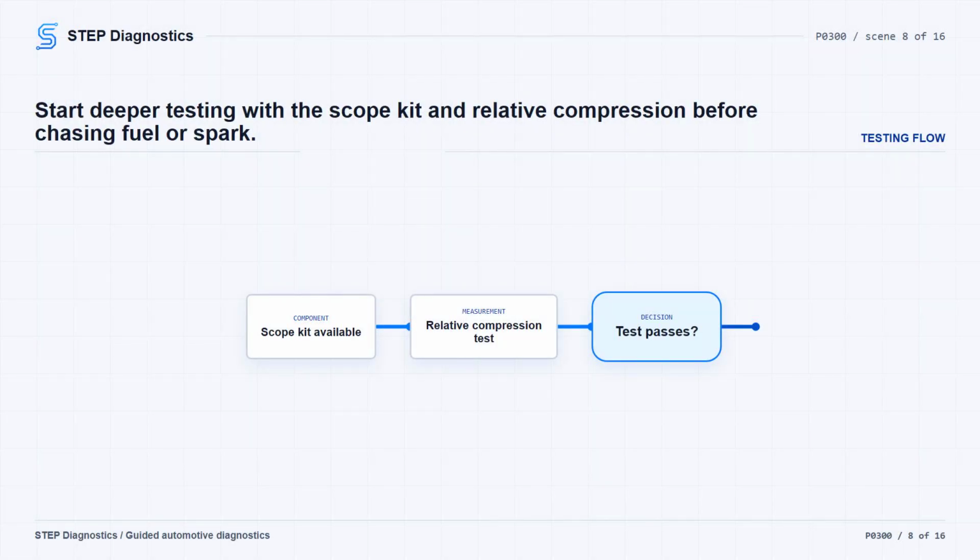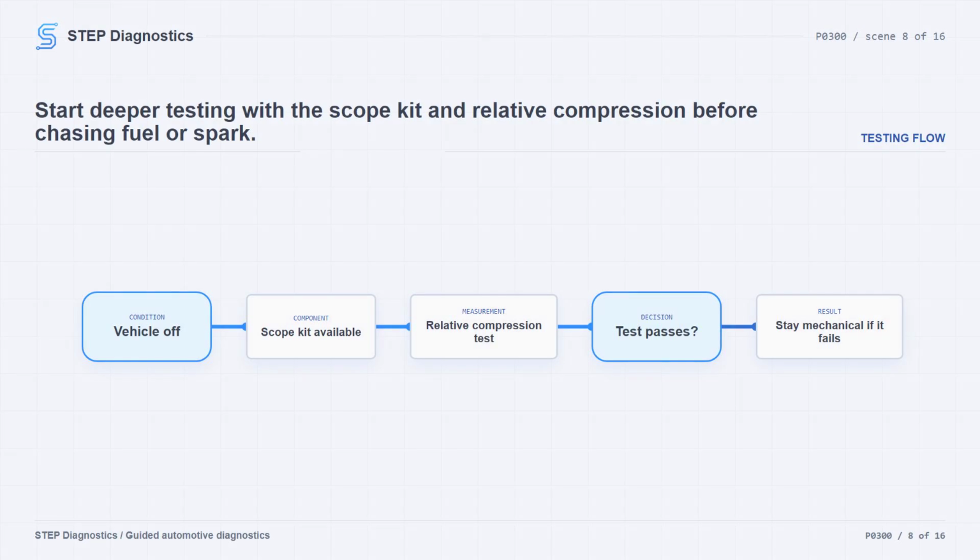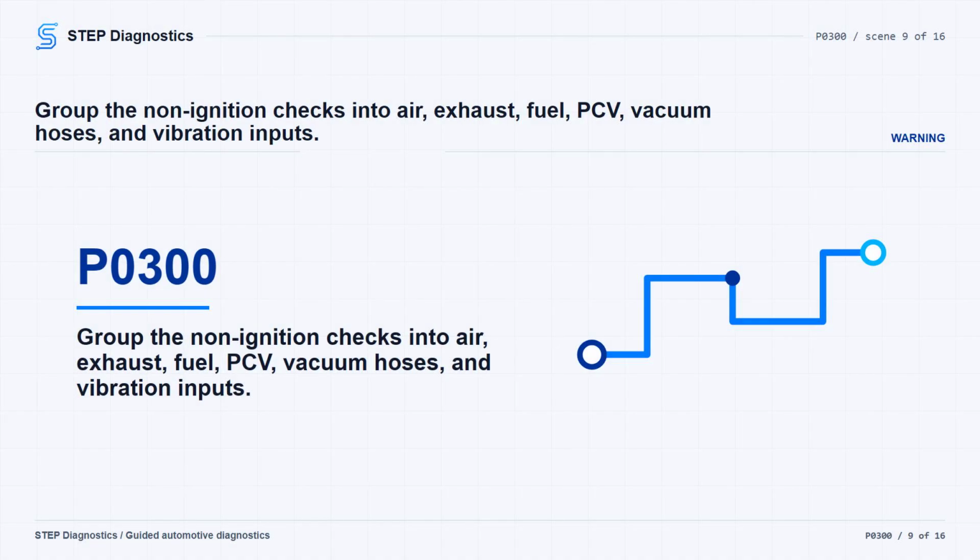For circuit and system testing, start with the vehicle off and make sure the CH51450A oscilloscope diagnostic kit and CH51450 lead A oscilloscope basic lead kit are available. If they are available, run the relative engine compression test and verify it passes. If it does not pass, stay with engine mechanical diagnosis. If the tool path is not available and the return point is unclear, pause, recheck the earlier diagnostic path, and avoid guessing. If relative compression passes, check that the listed supporting conditions are not present.